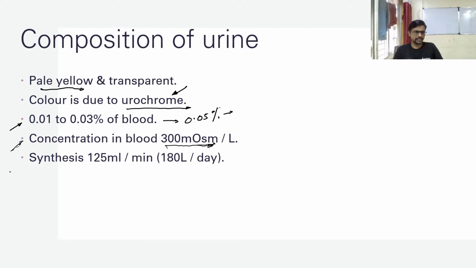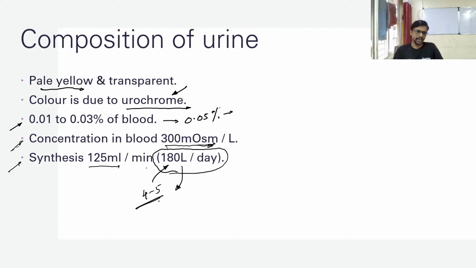Okay, the synthesis of urine is about 125 ml per minute. So per day we filter 180 liters of blood. Okay, so our kidney filters 180 liters of blood. We have 4 to 5 liters of blood, so the total filtration is 180 liters per day.